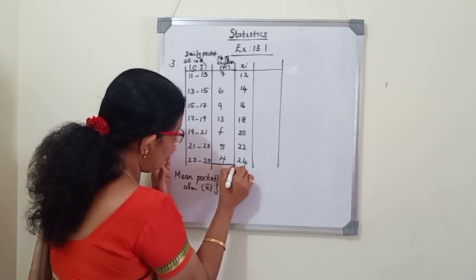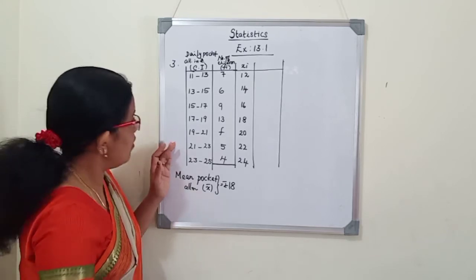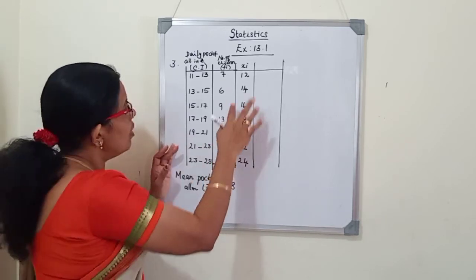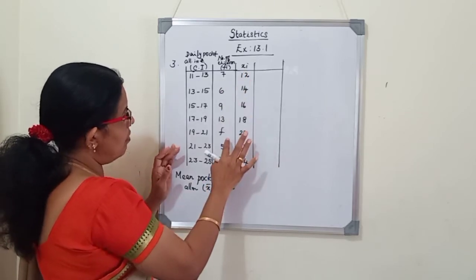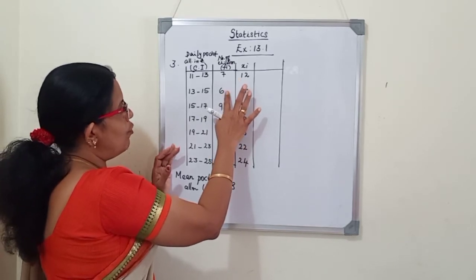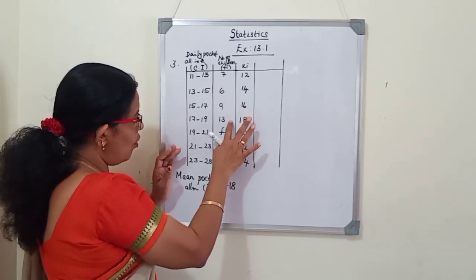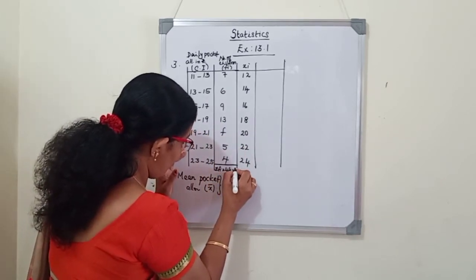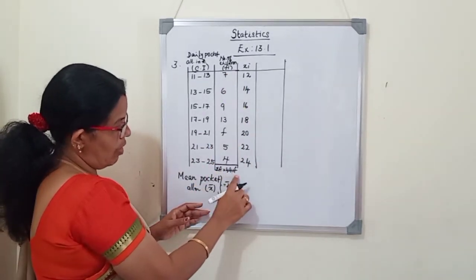So before that we will add the frequencies. Then, while adding sigma fi, see here f is given, so that we will write separately, plus f. So all the numbers we will add. 5 plus 4, 9, 9 plus 9, 18, 18 plus 6, 24, 24 plus 7, 31, 31 plus 3, 34, plus 10, 44. So 44 plus f we will write, because f is a variable, so we cannot add directly. So we will write it as 44 plus f. So the sum of the frequency, sigma fi, is written.